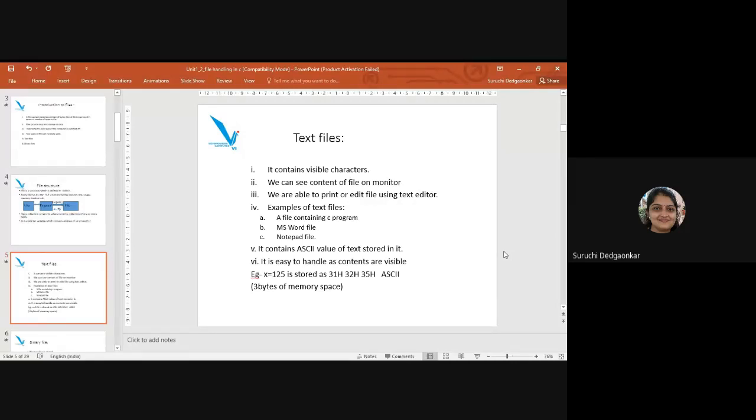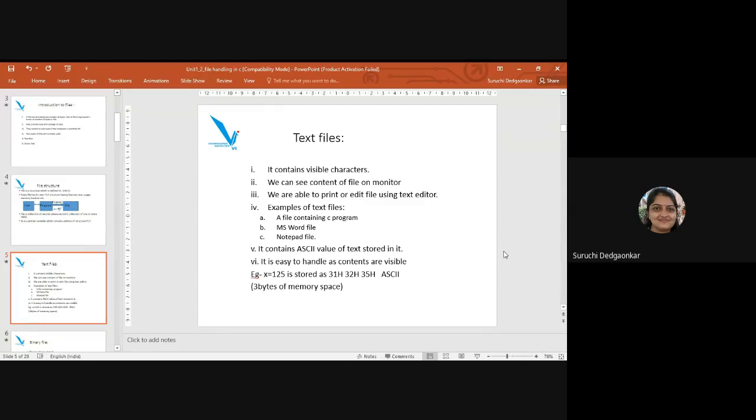Those editors can be used for modification, then deletion of the data in the file. Examples of text files are a C program which we are writing, then Word file, Notepad file, etc. These are the text files which can be opened through the editor and edited through that.